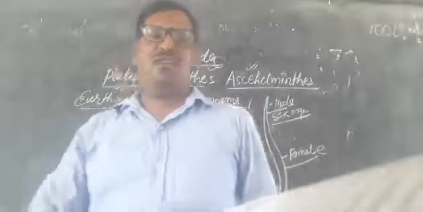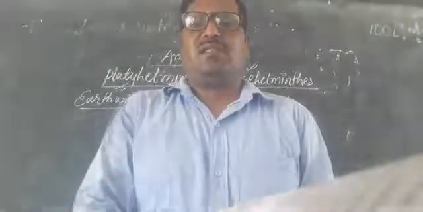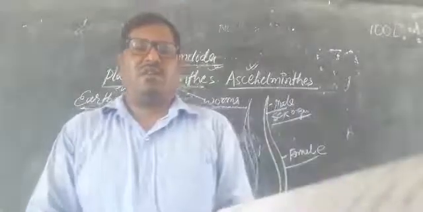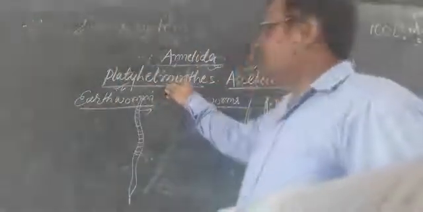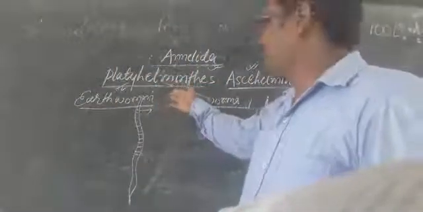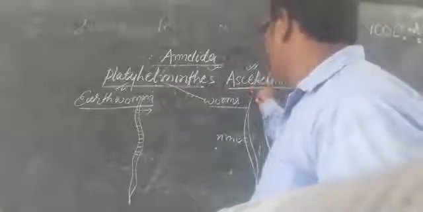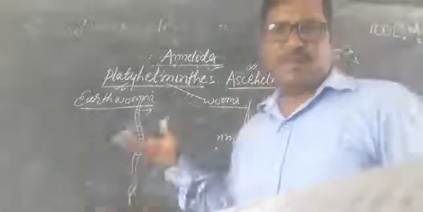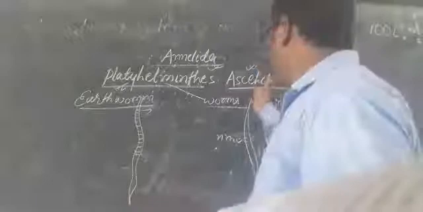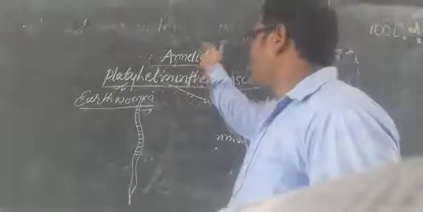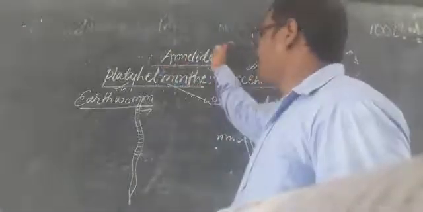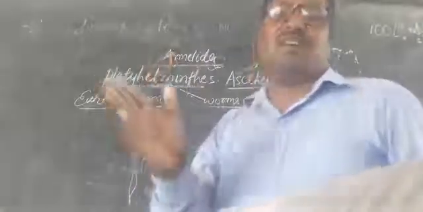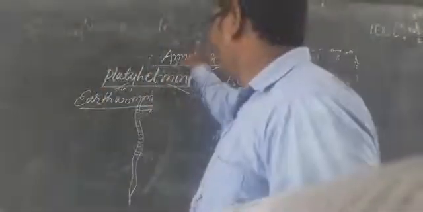So you have learned all these things in this video. What we have learned: the Platyhelminthes, the flatworms, and after that Aschelminthes, another name is nematodes. And after that we have discussed briefly the characteristics of the annelids.